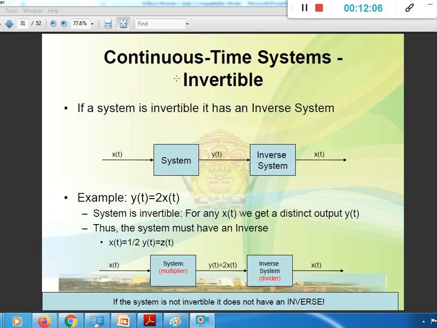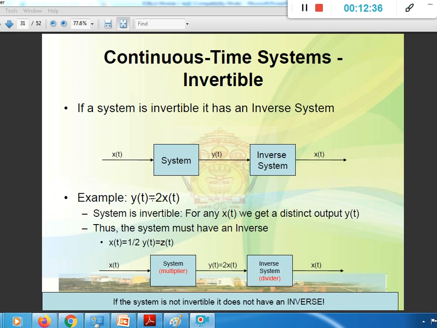The next point is invertibility of a system. Let's think that x of t is the input to a particular system, and the output is y of t. Now if this output y of t is fed to another system and the result out of that system is x of t, then the second system is said to be the inverse of the first one, or vice versa.